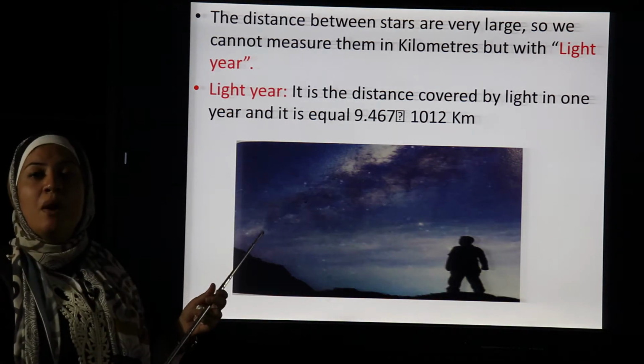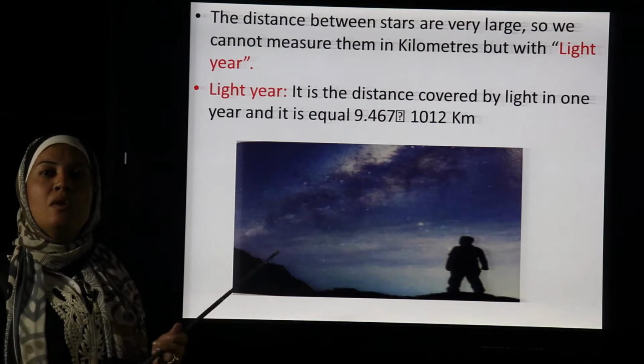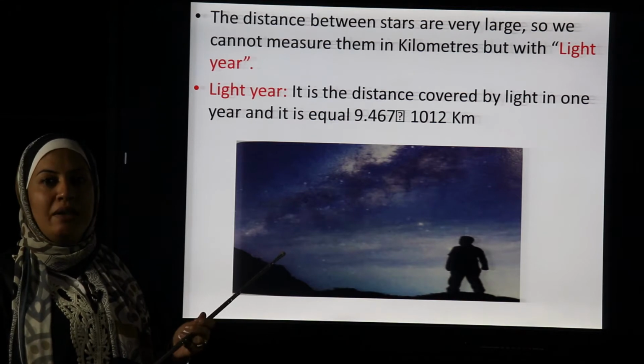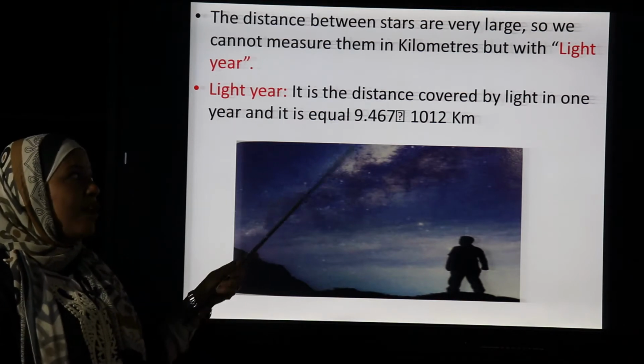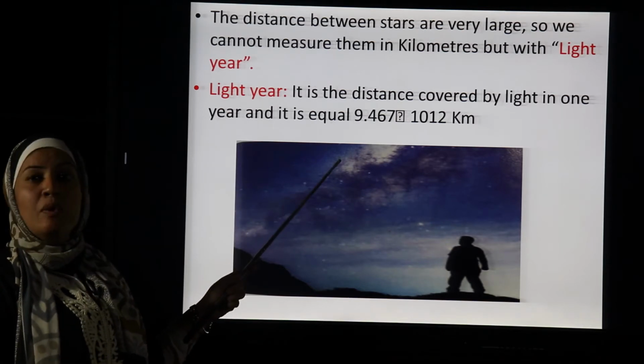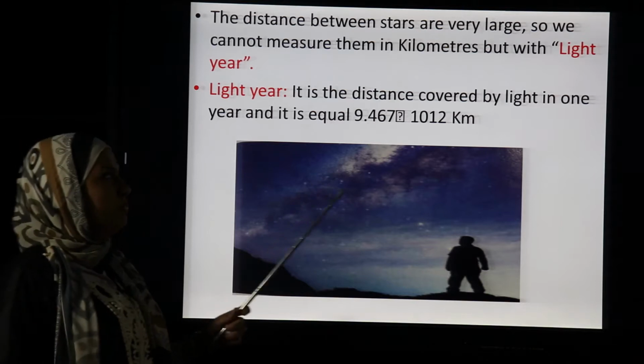9.467 times 10 power 12 kilometers. And the distances between the stars are very large, so to measure them, we use the light year, as it is the distance covered by light in 1 year, which equals 9.467 times 10 power 12 kilometers.